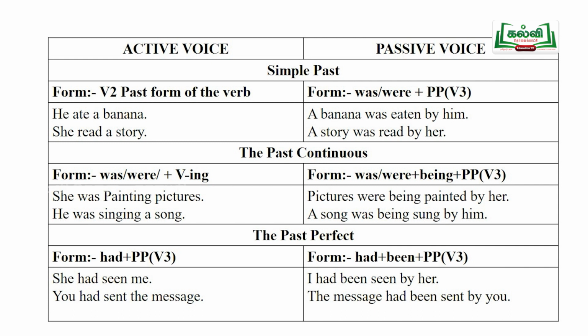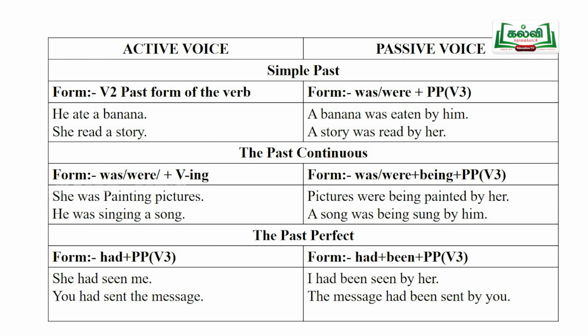She had seen me. Here, had seen is the verb. Me is the object. She is the subject. So, how can we change it here? Me, the object, is to be taken to the subject place as I, and the subject, she, is to be taken to the object place.